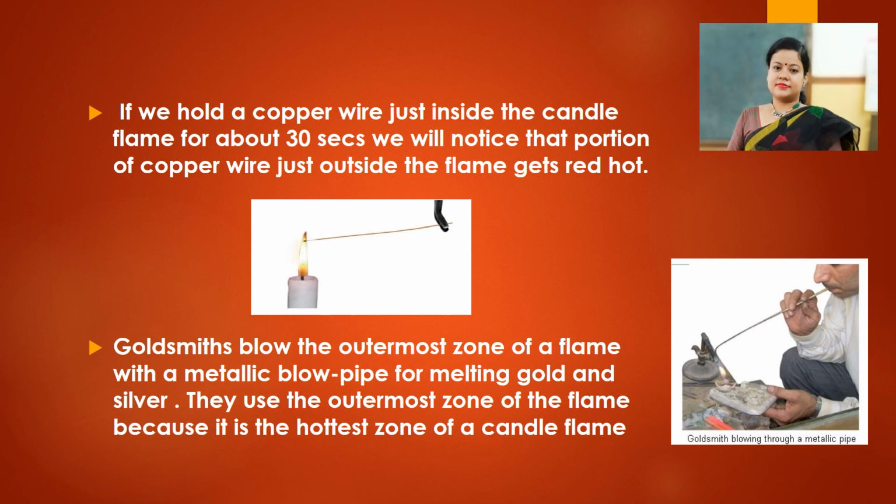Using this property of the outermost zone of complete combustion, and as it is the hottest part, goldsmiths blow the outermost zone of a flame with a metallic blowpipe for melting gold and silver. They use this outermost zone of a flame because it is the hottest zone of a candle flame.